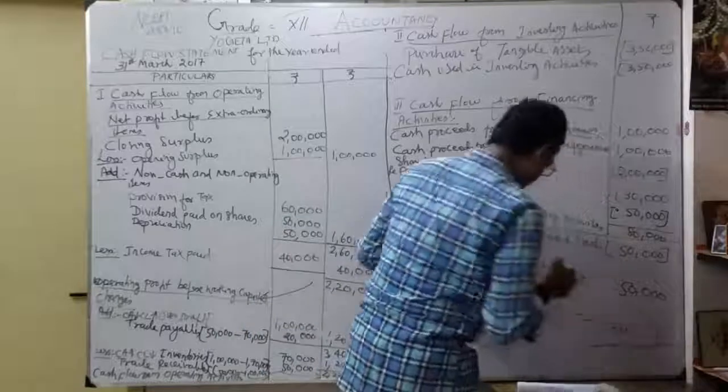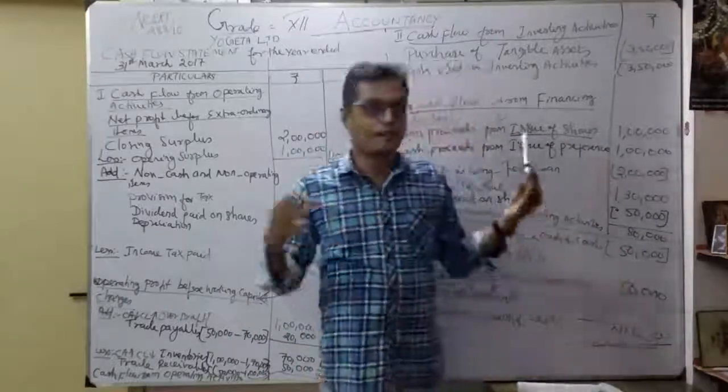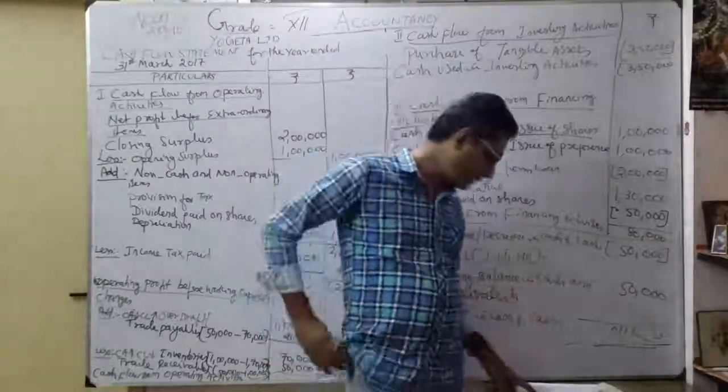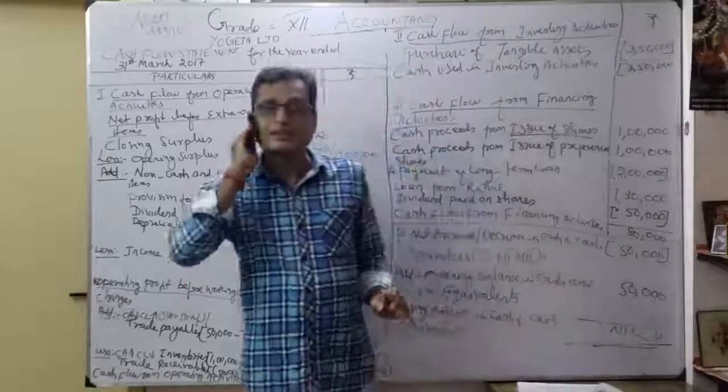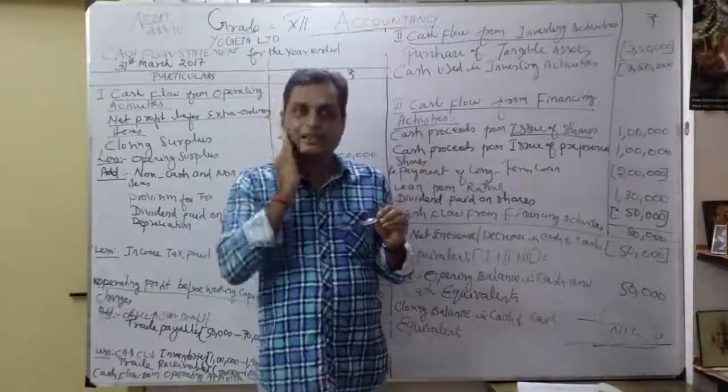Nil. So we got the answer correctly. That means opening cash is 50,000. After the different activities, my cash becomes nil. See in the balance sheet, verify under 2017, there is no cash balance. Now understood? So we are going to prepare very clearly, very easily.